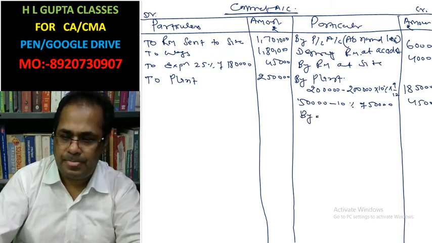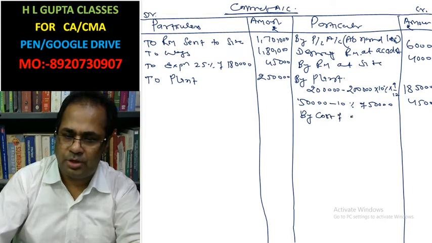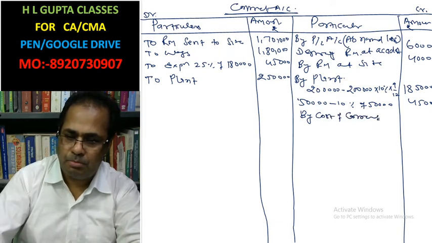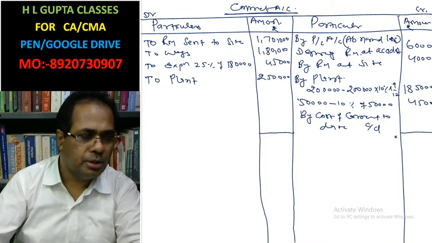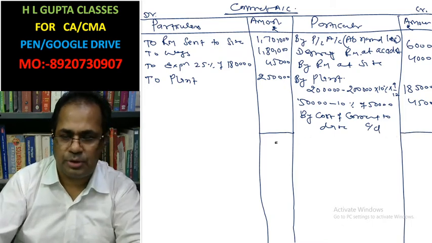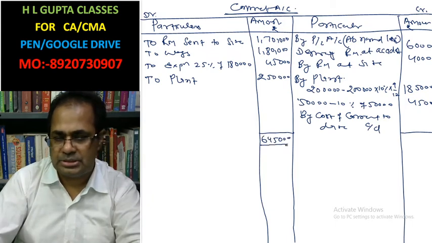By cost of contract to date, carried down, this is taken. Now the whole cost is 6,45,000. This is 6,45,000, this is also 6,45,000.